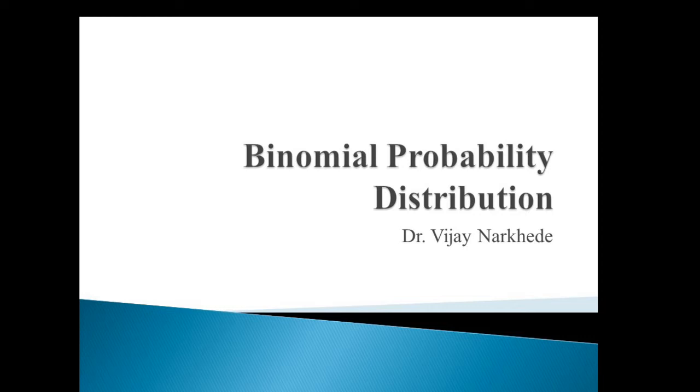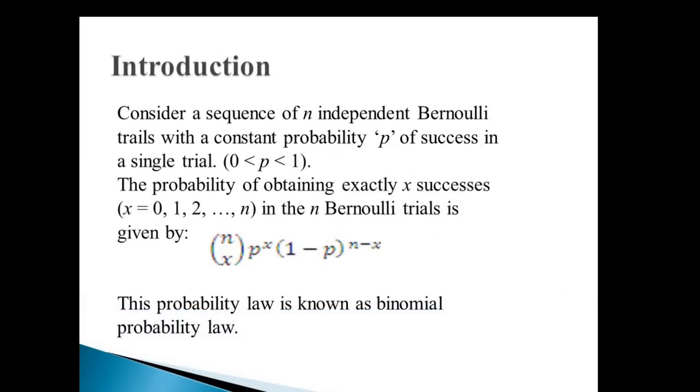We have studied Bernoulli trials. A Bernoulli trial is a trial which results in only two possible outcomes. Outcomes of the Bernoulli trials are usually referred to as successes and failures. When a Bernoulli trial is repeated n times, 2 times, 3 times, 4 times, 7 times, 10 times, n number of times, we get a binomial distribution. So let us see the binomial probability distribution.